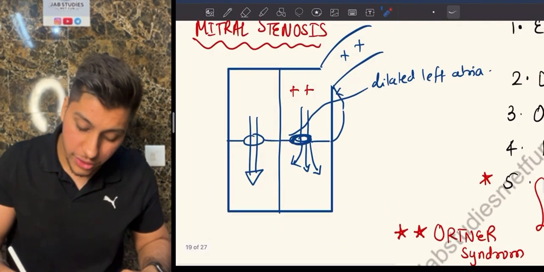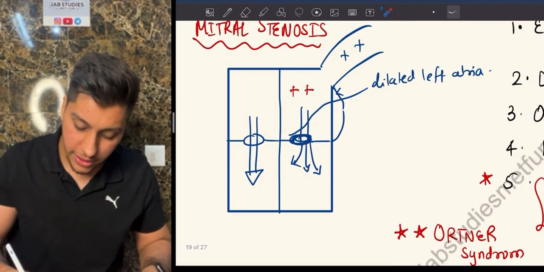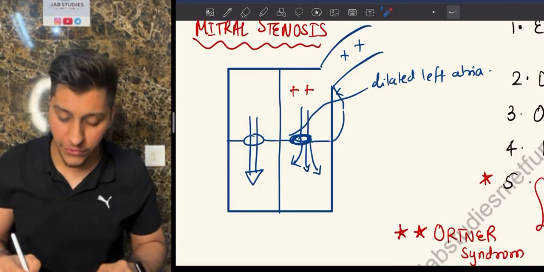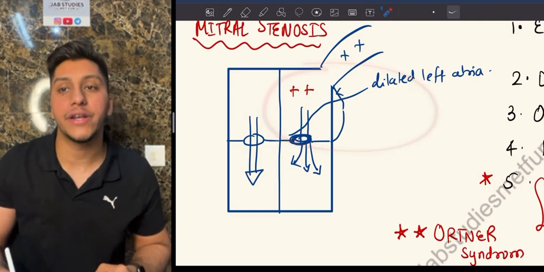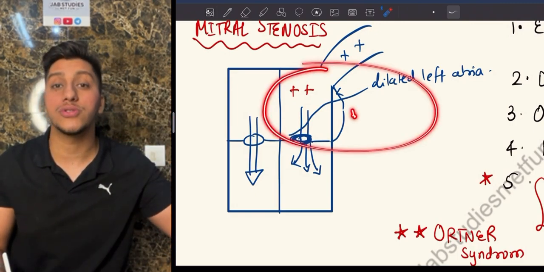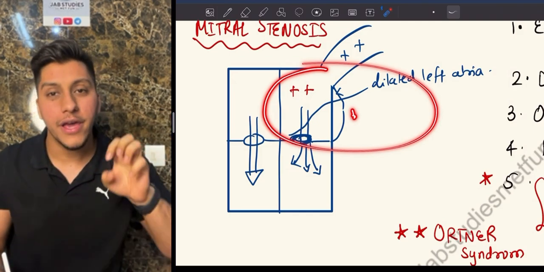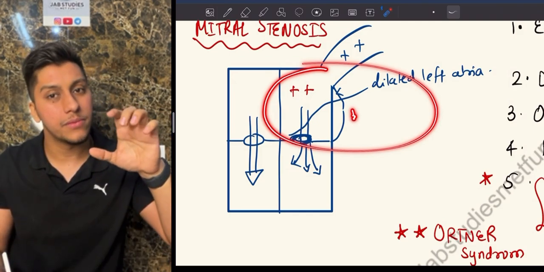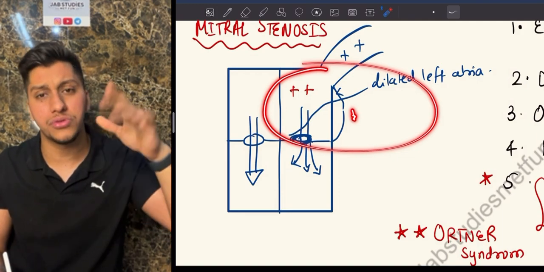Now, as I told you, because the blood is not going down, it will be applying pressure on the walls of the left atrium. That is why you will have left atrial dilatation. Remember we talked about this, it was seen also in conditions of atrial fibrillation. Atrial fibrillation is twitching of the atria. Basically, there will be no proper heartbeat, right? It will be around 300 to 400.